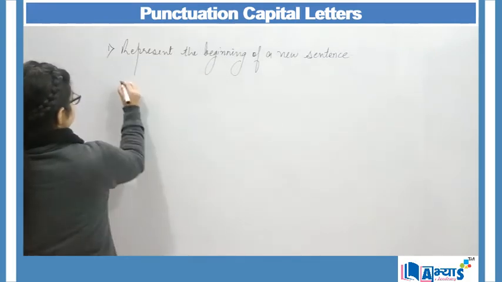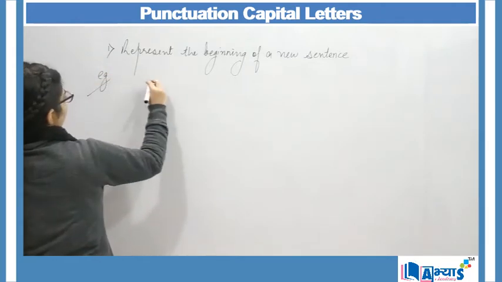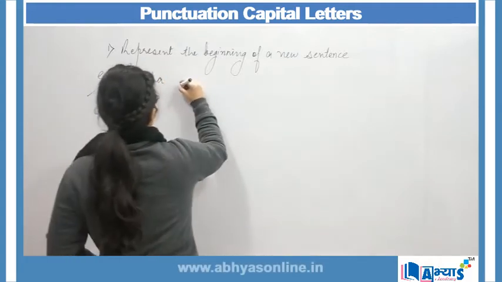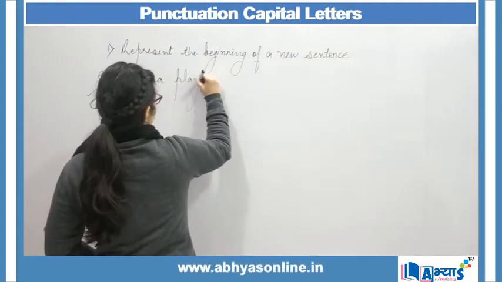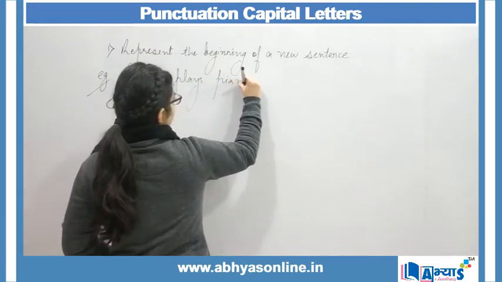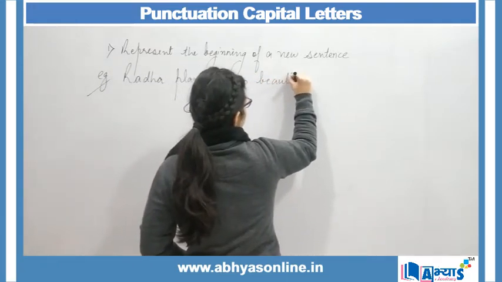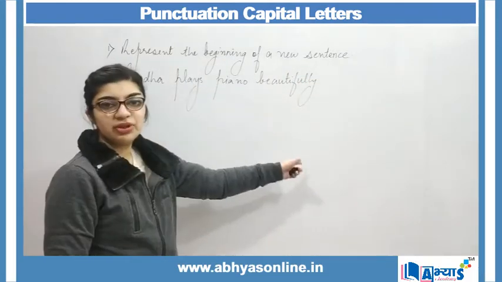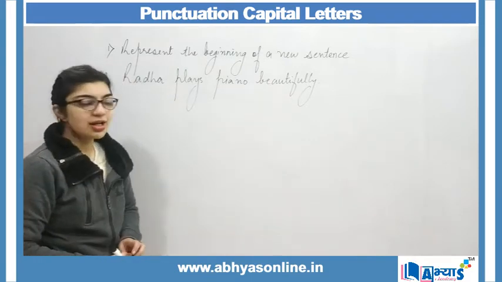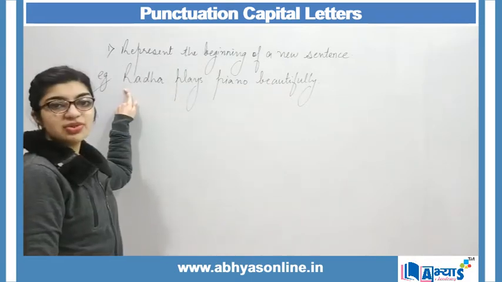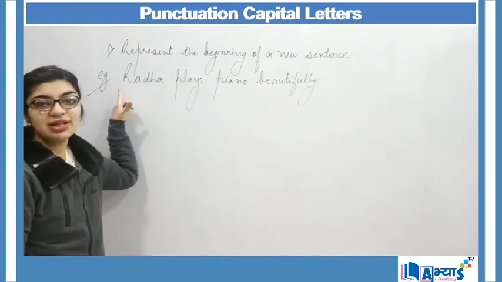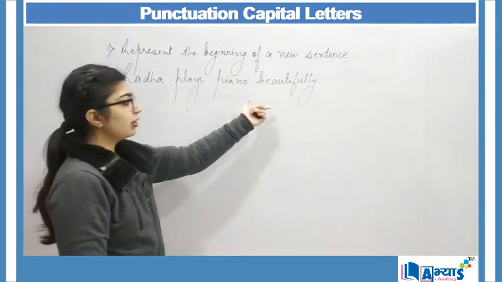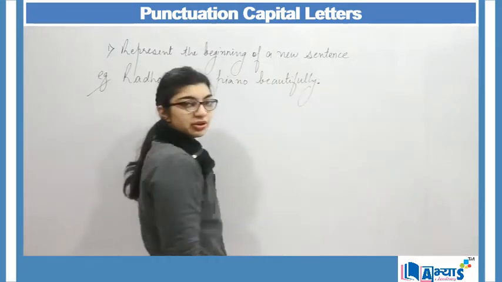Example is: Radha plays piano beautifully. When I say Radha plays piano beautifully, how many punctuation marks are present? There is one punctuation mark which is a capital letter. It is used to represent that my sentence is starting from here. Radha plays piano beautifully. Here again I have put a full stop, right?